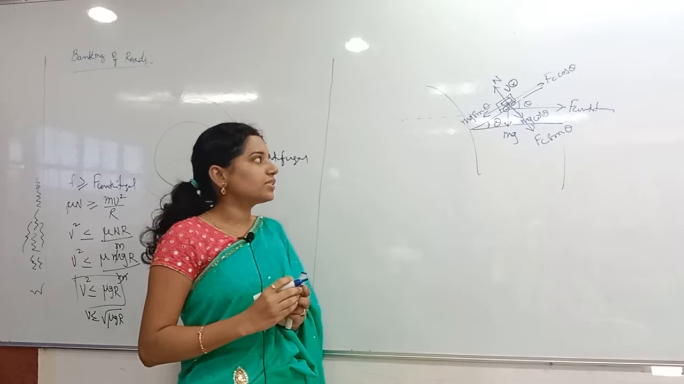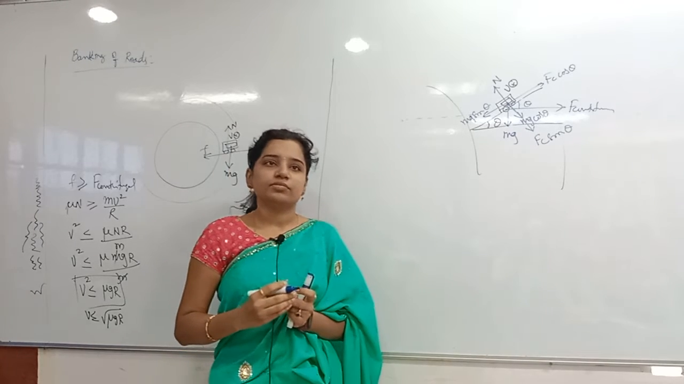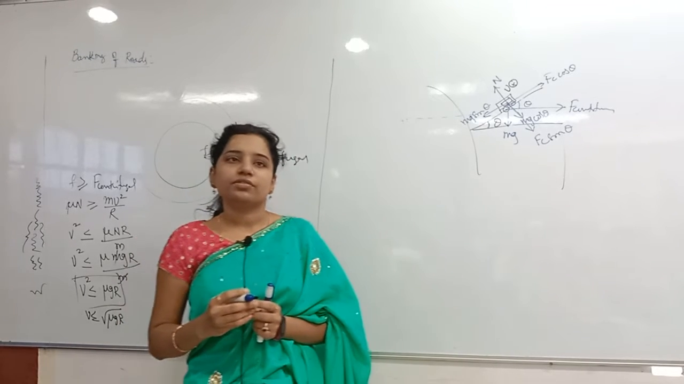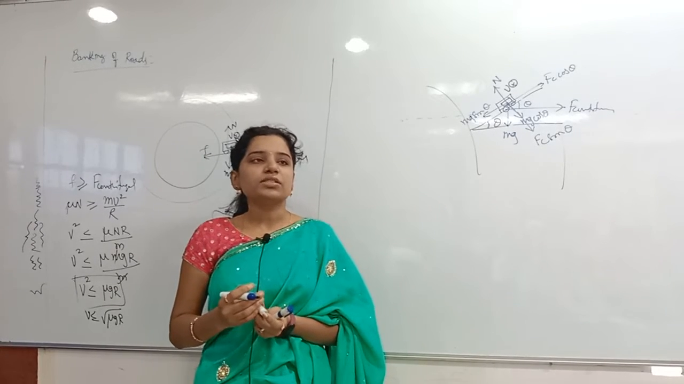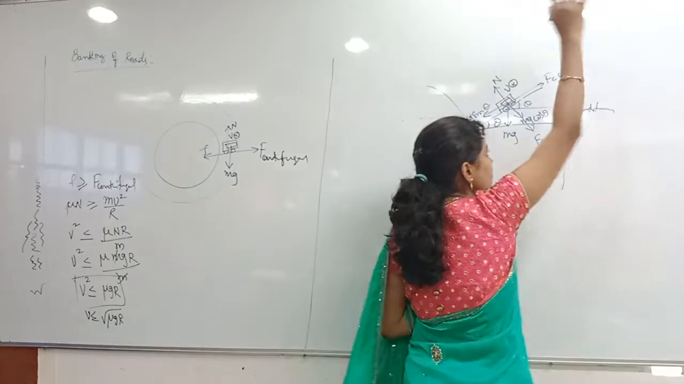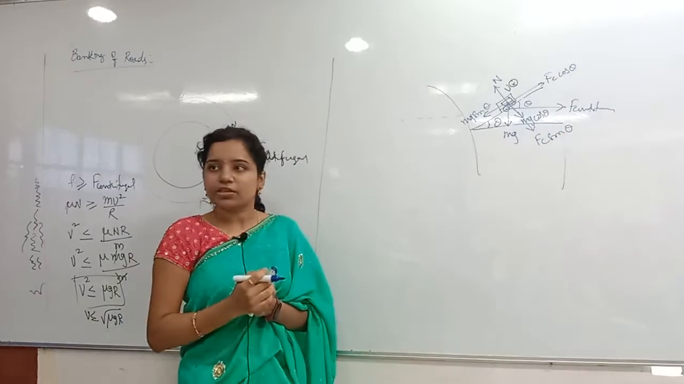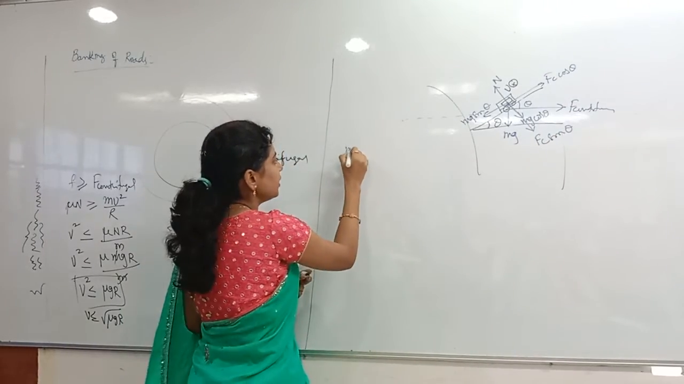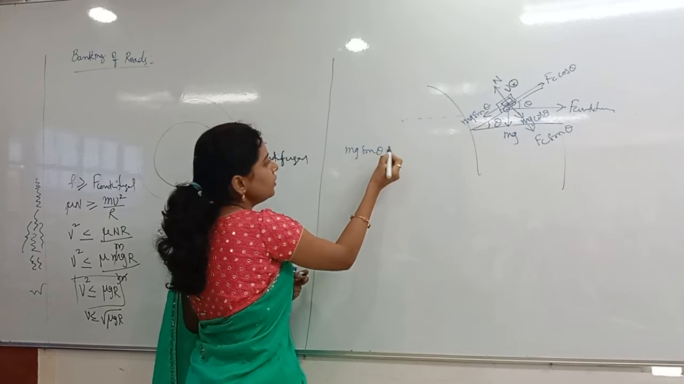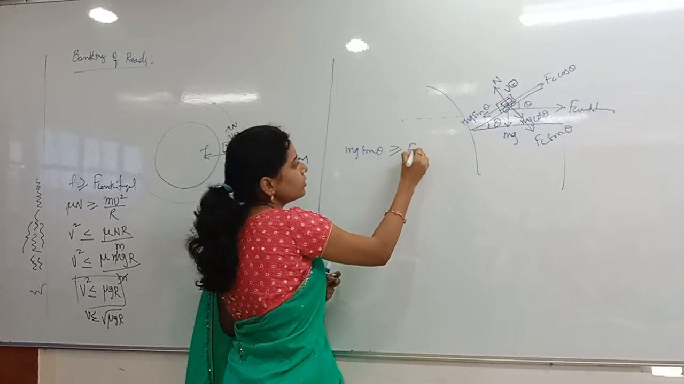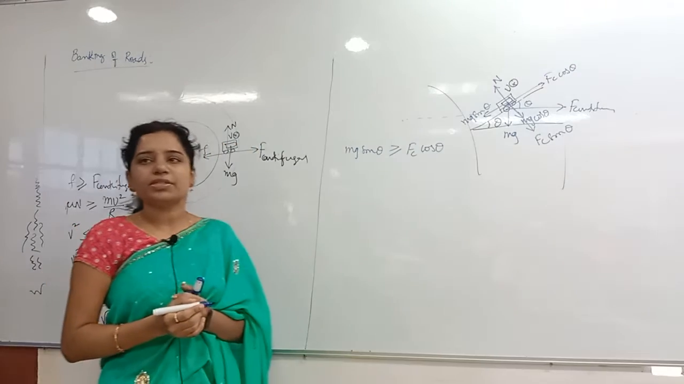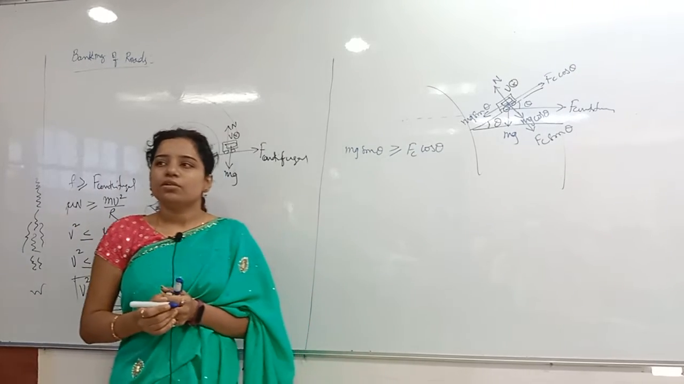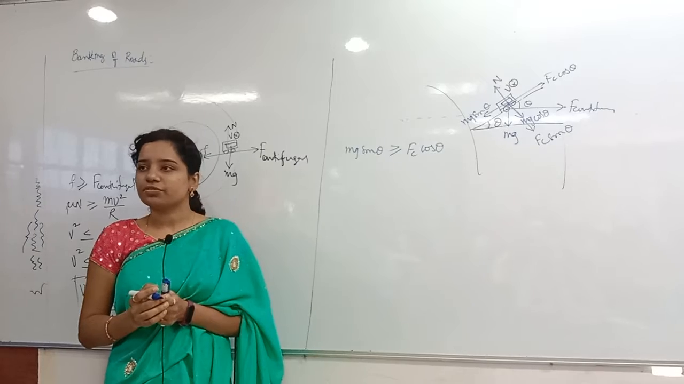Which should be greater, Fc cos theta or mg sin theta? It should not skid off. Mg sin theta only should be greater. If Fc cos theta is greater, then the car will be pulled in the outward direction. Clear? So what I can write here: mg sin theta should be greater than or equal to Fc cos theta. If it is equal, then what happens? It is ready to skid off, right?